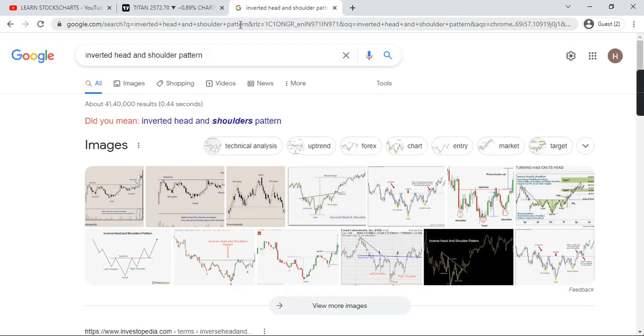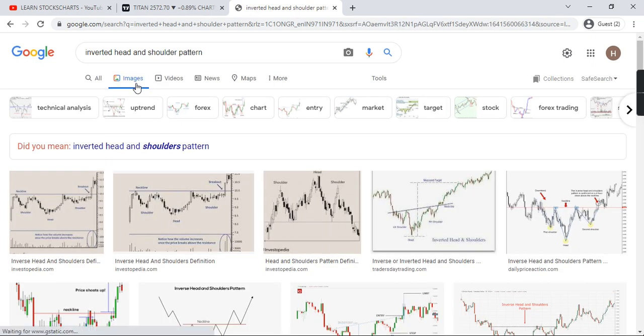I am showing it in Google so that you can better understand how these things work. This is shoulder, head, shoulder. This is an inverted head and shoulder, and this is the neckline.